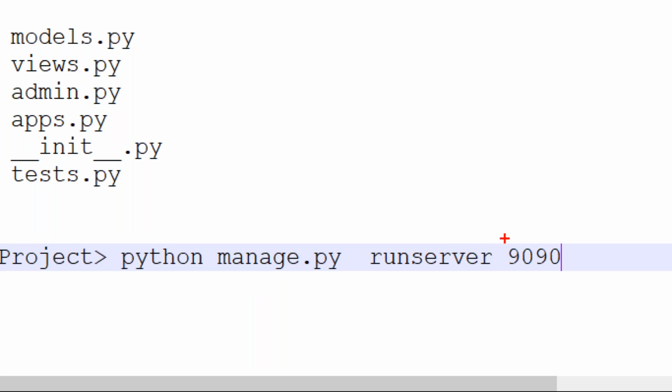Then your project runs with that port number. Every application runs with one port number, guys. While developing in our system, if you want to run 3 applications at a time, then you can use 3 different port numbers and develop all 3 parallelly. With the same port number, developing 3 applications is not possible. Clear? So that is the process.